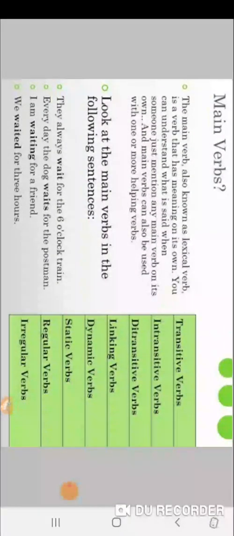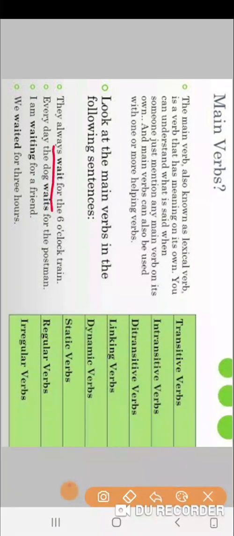Now what is the main verb? The main verb, also known as lexical verb, is a verb that has meaning on its own. You can understand what is said when someone just mentions any main verb on its own. And a main verb can also be used with one or more helping verbs. Now see the sentences here.